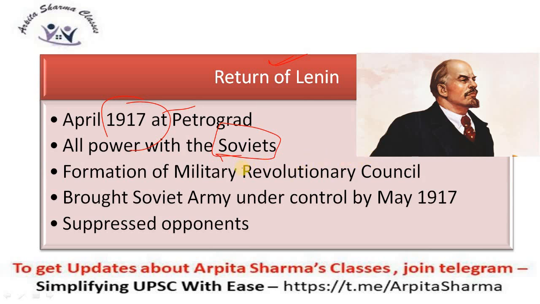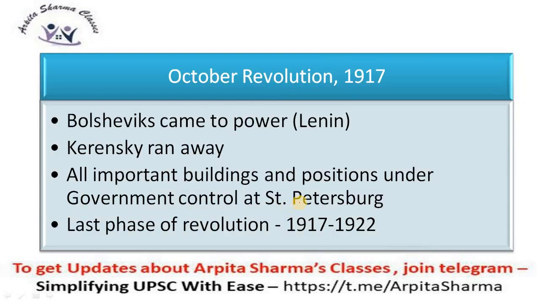So if a state is communist, the representative government, or the elected government in a communist state, is the Soviet. So now all power resided with the Soviets, and as a result they formed a military revolutionary council as well. It was much of an aggressive and revolutionary party. Soviets were revolutionary in nature, and they brought the Soviet army under their control as well in May 1917. What happened? Lenin also suppressed his opponents. He believed in total communism. So rather than moving with the opponents or making them understand the situation, he suppressed his opponents as well. Then another revolution broke out in 1917.